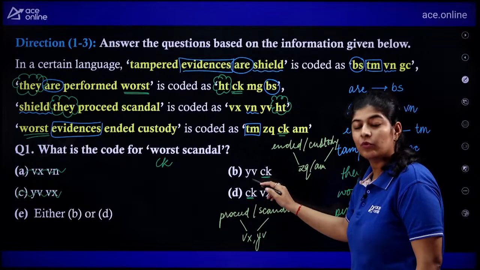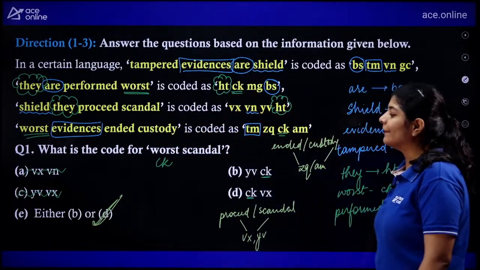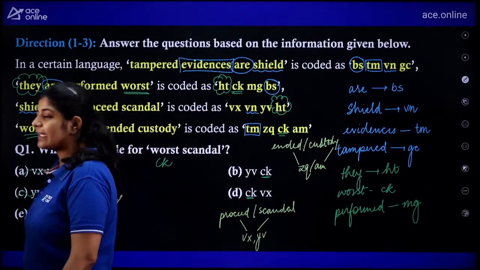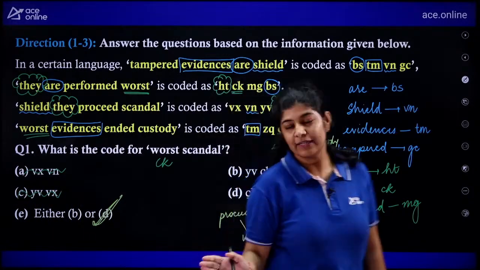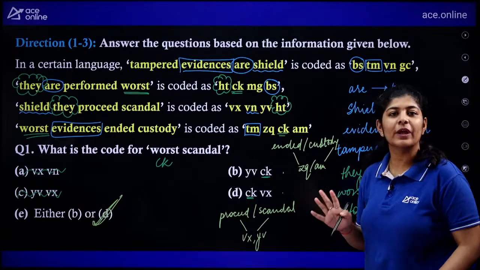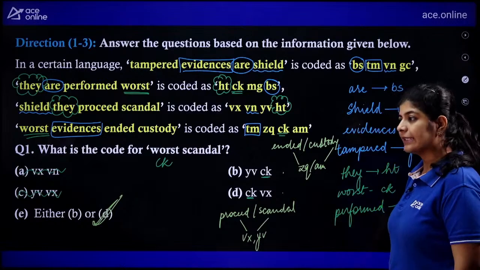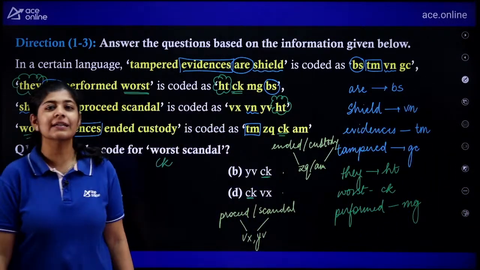We are having both. That means we will go with option number E, that is either B is the correct one or D is the correct one. But we are not sure out of these two which one is correct. Is it clear? We are not sure out of these two which one is the correct one.